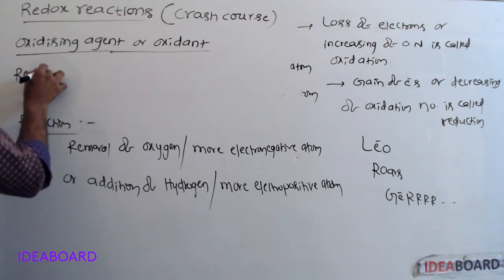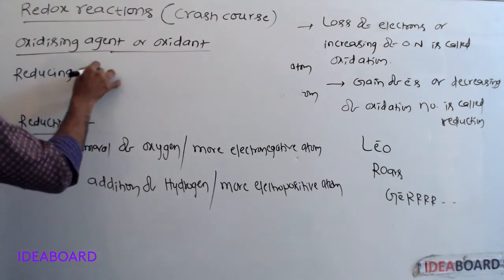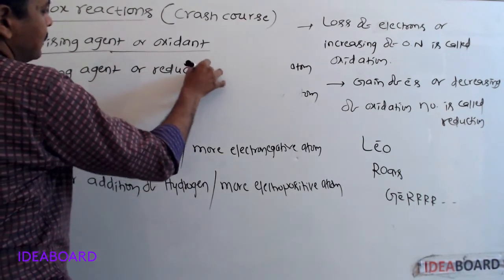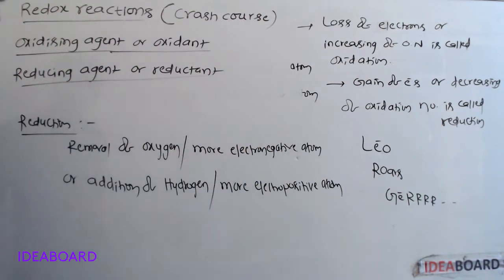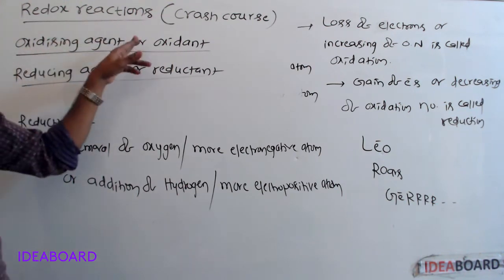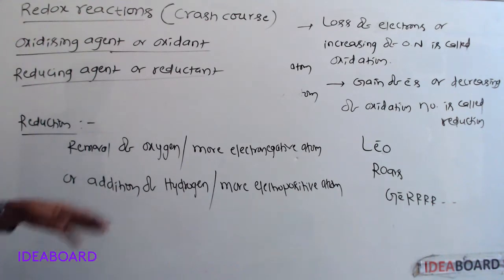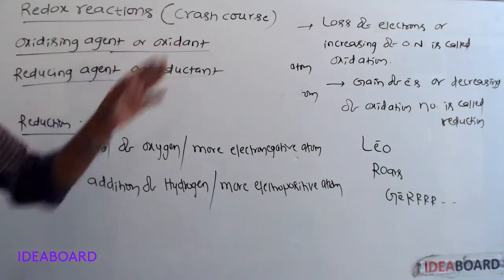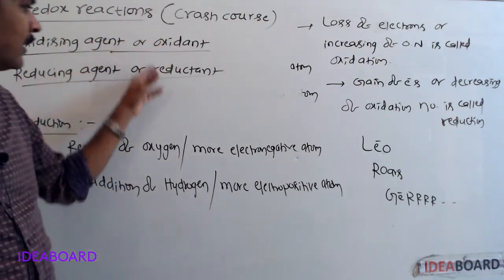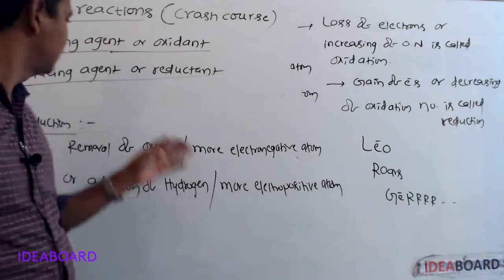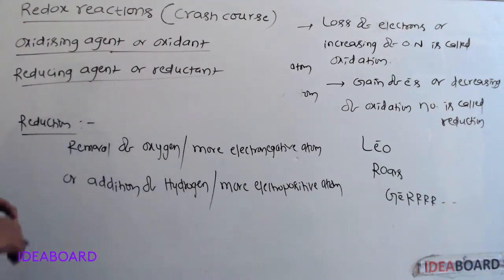Next, reducing agent or reductant. The species which loses electrons or supplies electrons is called a reducing agent or reductant.